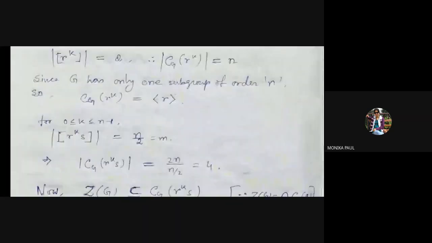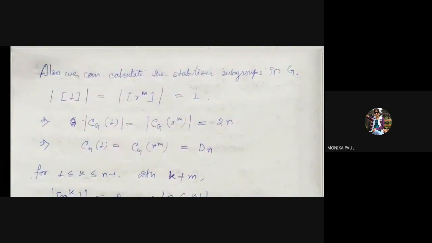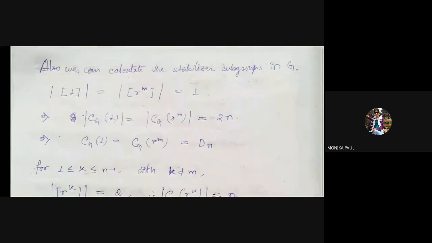Also, we have to compute the stabilizers of dihedral groups. Okay, stabilizer subgroups, that is, the centralizers. Since the order of the orbit represented by 1 is equal to 1, obviously the centralizer of 1 has order 2n, equal to the order of G. So the centralizer of 1 is equal to the whole group Dn.